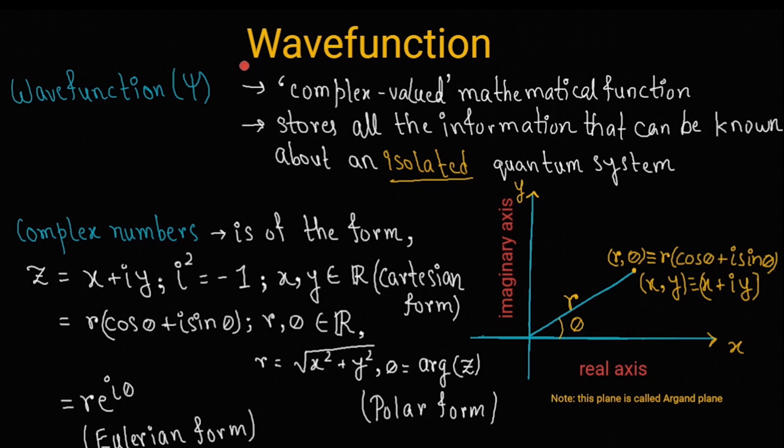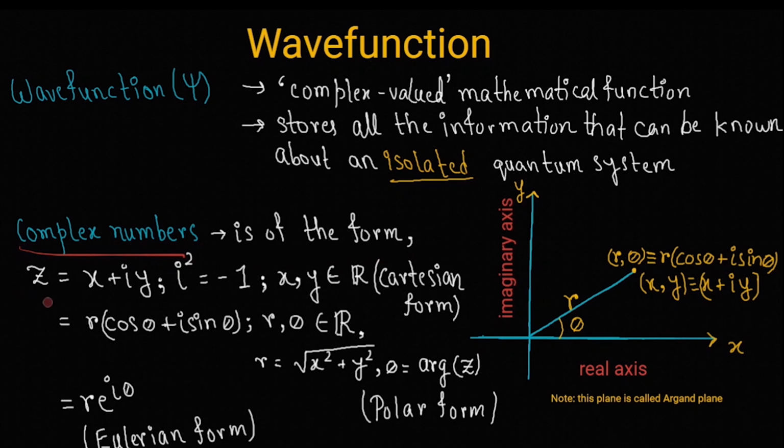So what is a wave function? Well, a wave function is a complex valued mathematical function which stores all the information that can be known about an isolated quantum system. The word complex doesn't mean that it is not simple. It just means that it is of the complex form. So at first, let's discuss what complex numbers are.